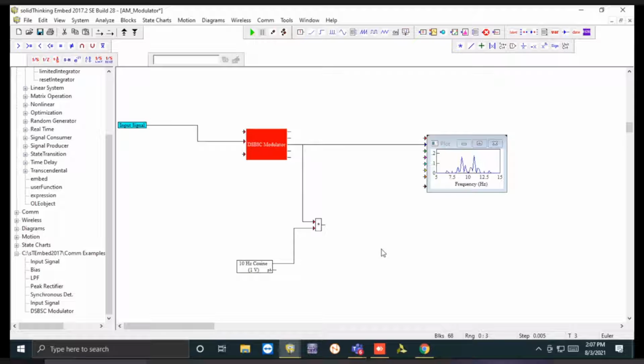So actually what we have is m(t) into cos squared(fct), that is m(t) into (1 plus cos 4 pi fct) over 2, that is m(t) plus m(t) into cos 4 pi fct. So a low pass filter will allow only m(t) to pass. Okay, so we'll take a low pass filter.